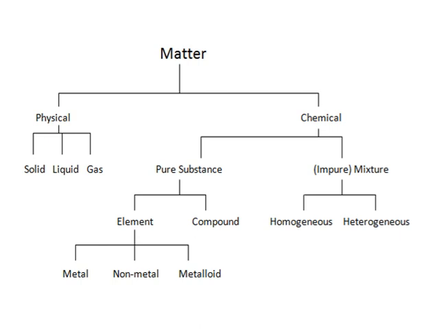Chemical properties are divided into two substances: pure substance and impure substance called mixture. Pure substance is again divided into two types, element and compound, whereas mixture is classified into two types: homogeneous and heterogeneous.